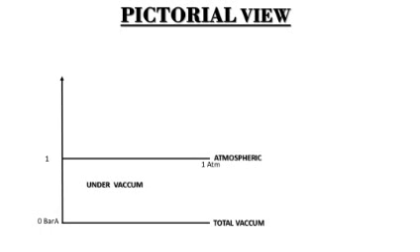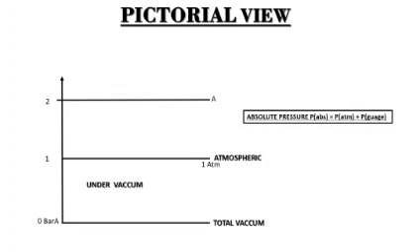Next, for absolute, let us consider one reference point A, which is above atmospheric pressure. Then what will be the absolute pressure? As you can see in this formula, absolute pressure is equal to atmospheric pressure plus gauge pressure. Whatever the pressure above atmospheric is called gauge pressure. Let us consider 1.